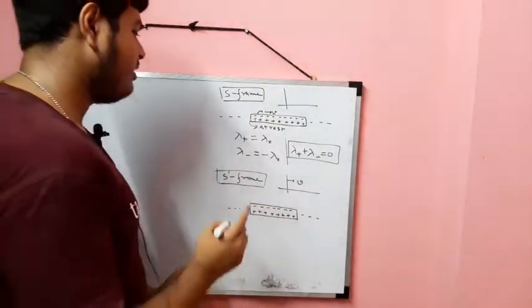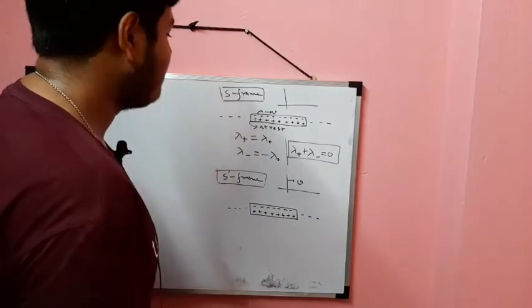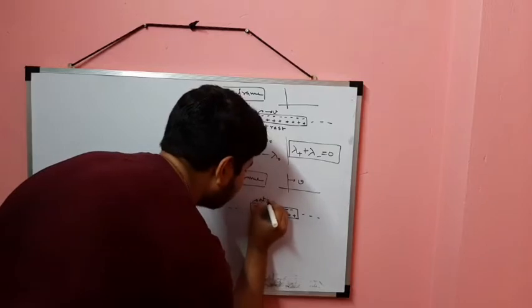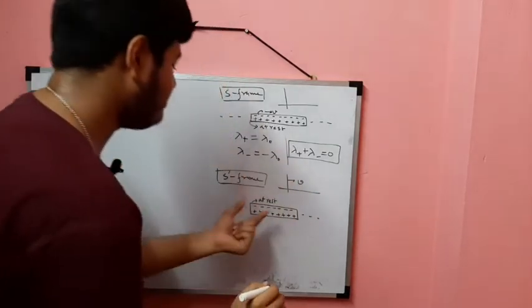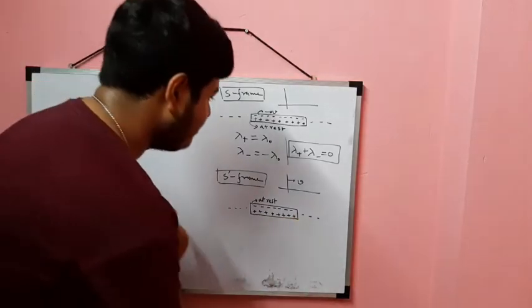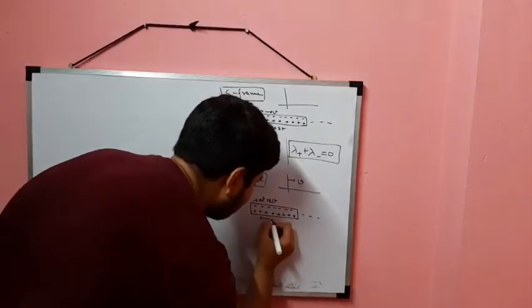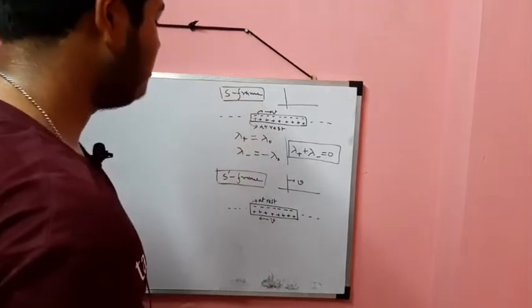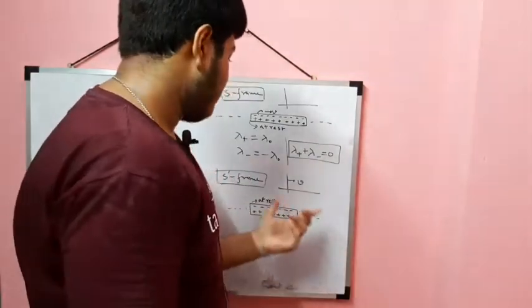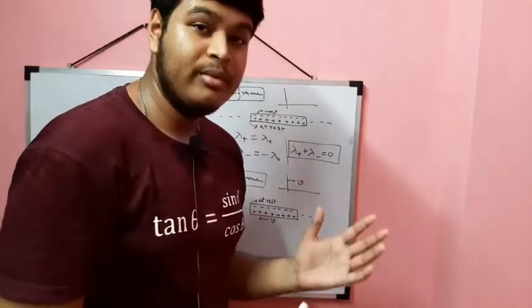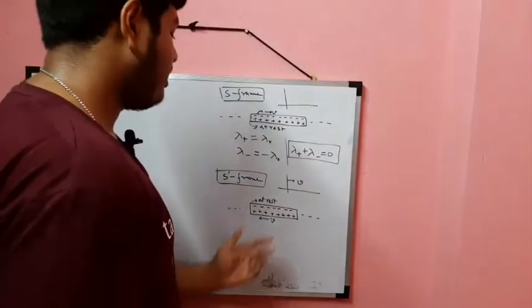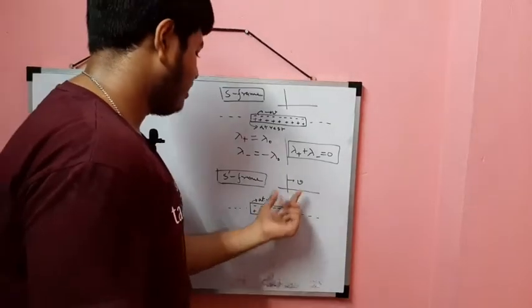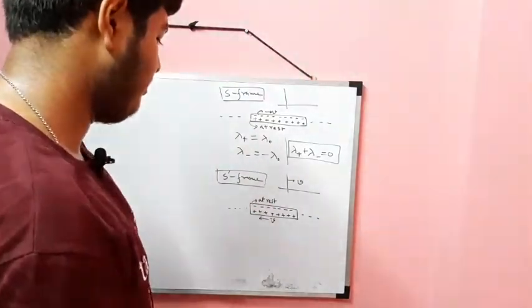So the electrons will be at rest, the free electrons will be at rest, and the cations will move in this direction with a constant velocity v. Now I am looking at the wire from a moving frame, so we will apply the concept of length contraction.